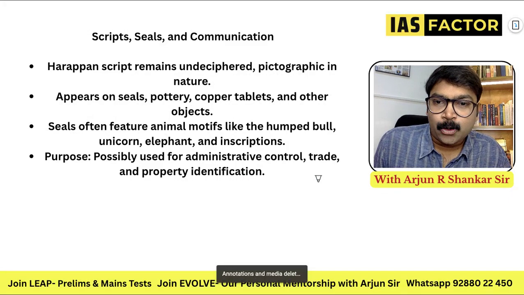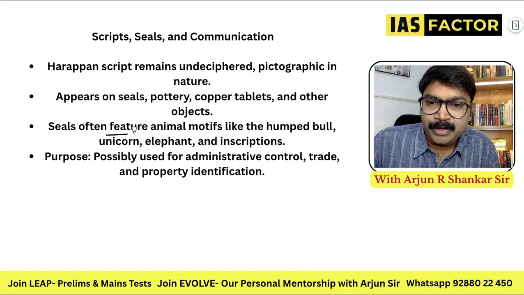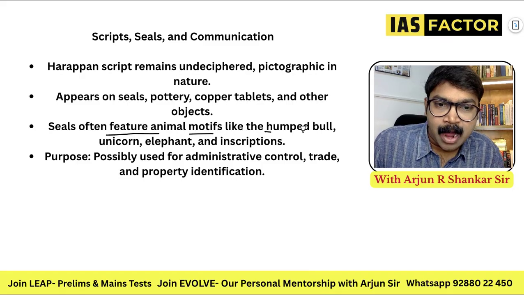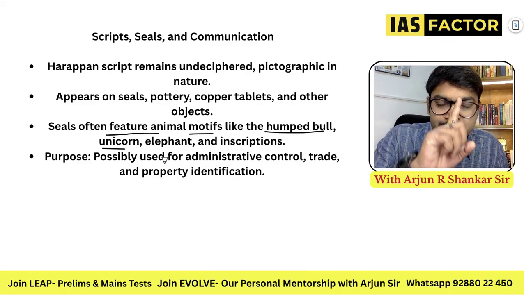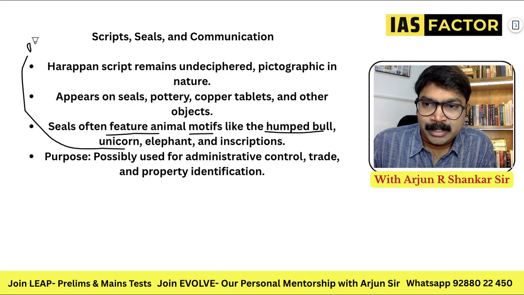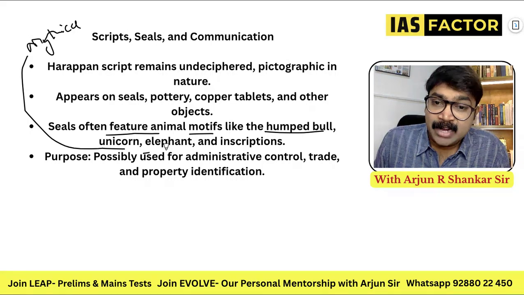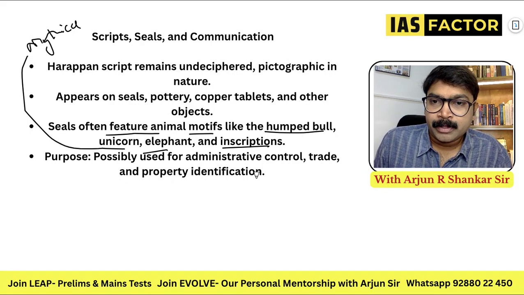Seals appear with pictographic writing. Seals often feature animal motifs like the humped bull and the unicorn. Unicorn means Ekashringa, a horse with only one horn. It is supposed to be mythical. We have no clues or references to prove that the unicorn really existed. Elephants were also known, along with inscriptions.